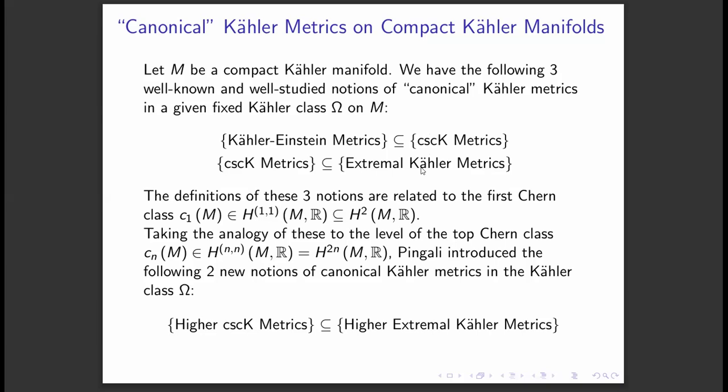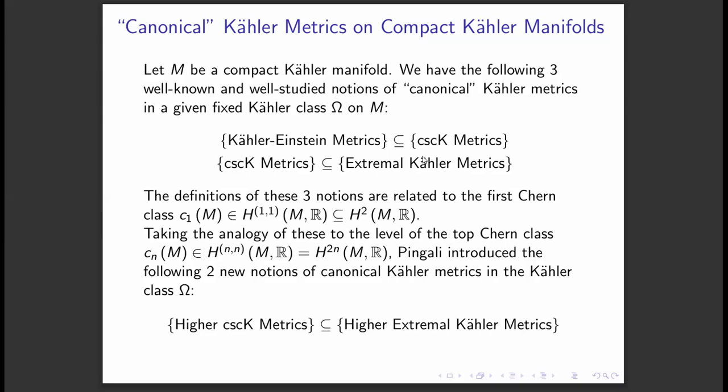We had this Calabi functional, a real valued functional defined on the fixed Kähler class of the manifold, and extremal Kähler metrics are the critical points of that Calabi functional. We also saw the Euler-Lagrange characterization: a Kähler metric is extremal if and only if its 1,0 gradient is a holomorphic vector field.